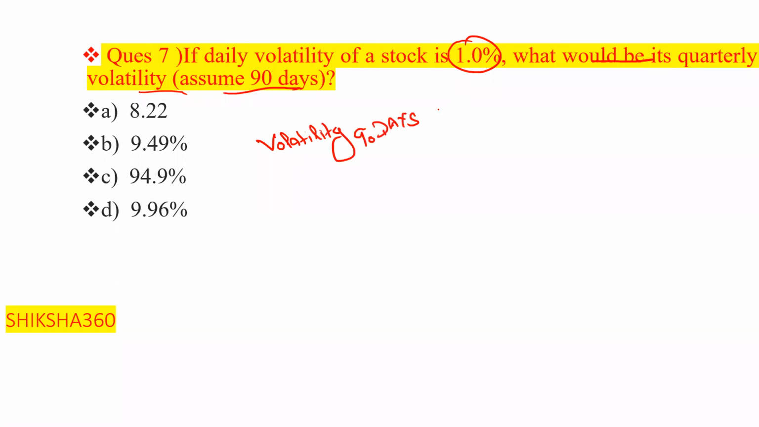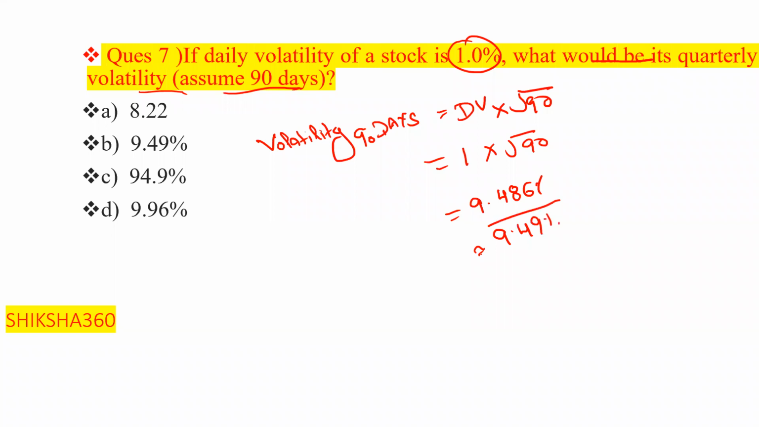So daily volatility into square root of 90. It comes out to 1 into square root of 90, which is 9.486%, approximately 9.49%. So this is the answer.